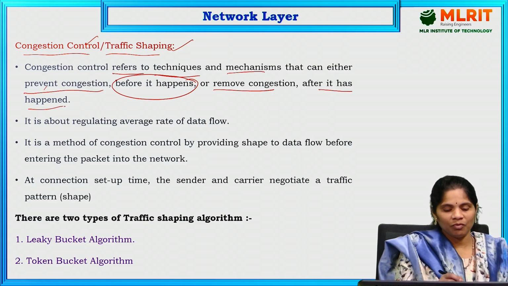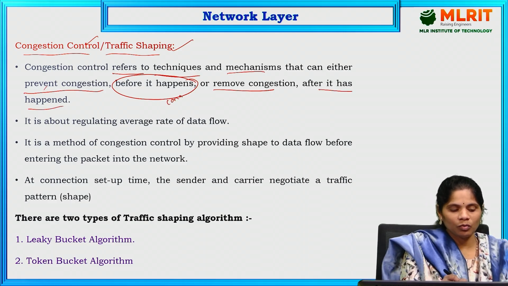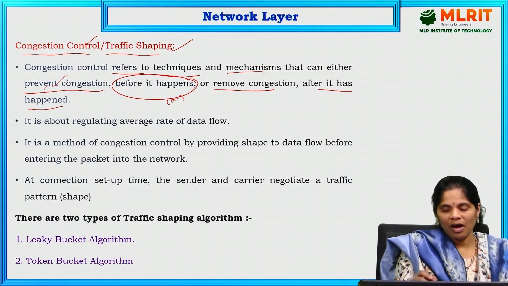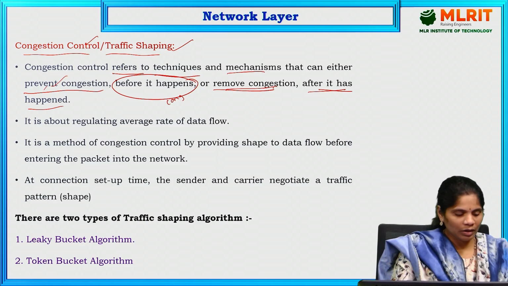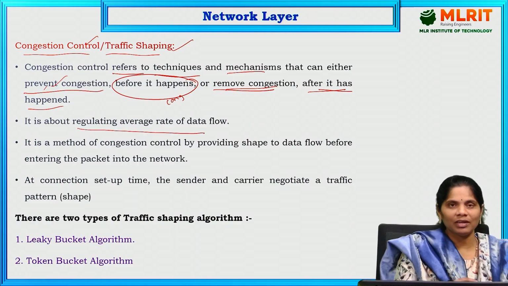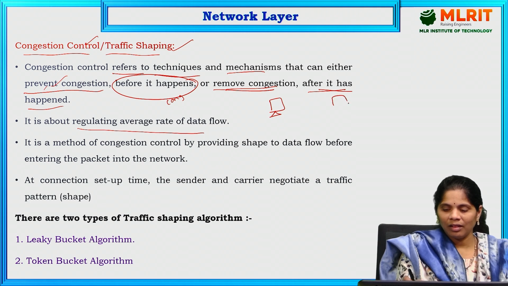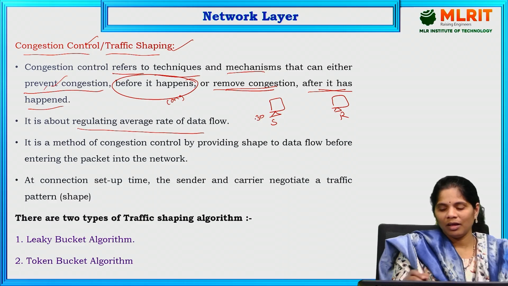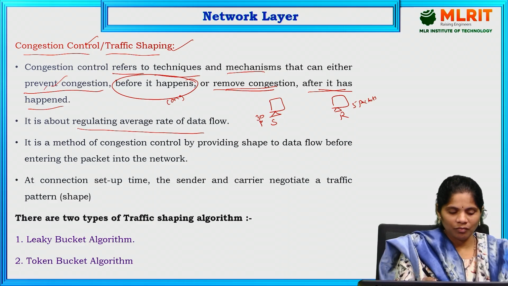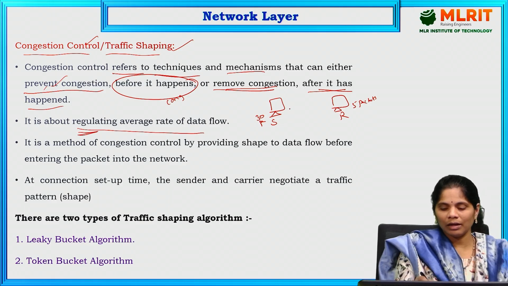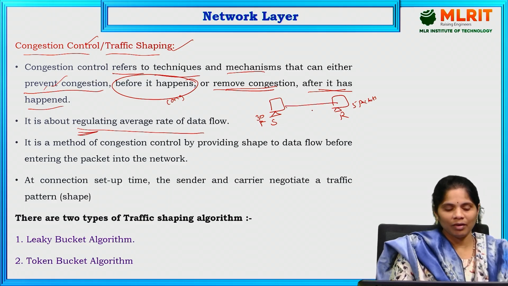Before congestion happens, we have to go for prevention methods. If the congestion has already happened, we have to go for removing it. So it is about regulating the average rate of the data flow. If the sender is sending 30 packets per minute, but the receiver is receiving only 5 packets per minute, what do we have to do here? We have to regulate that, between sender and receiver, at the average rate.